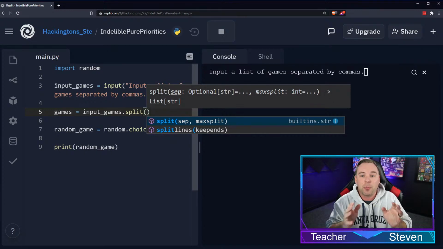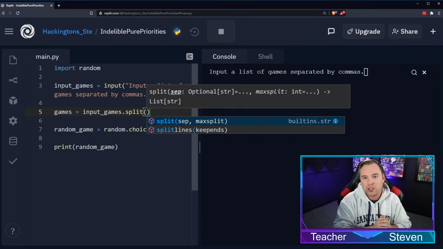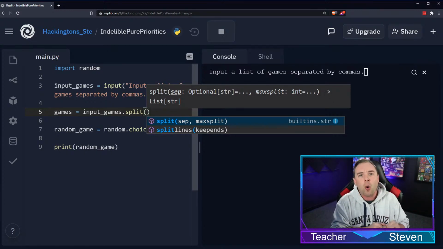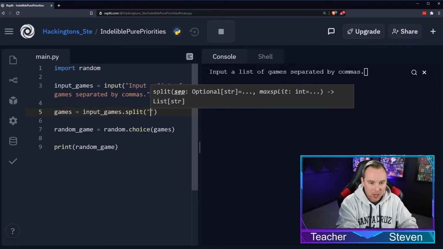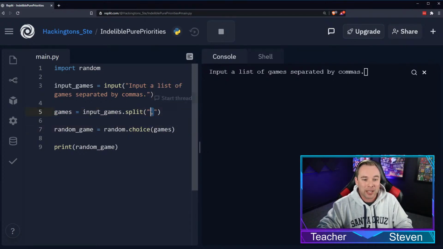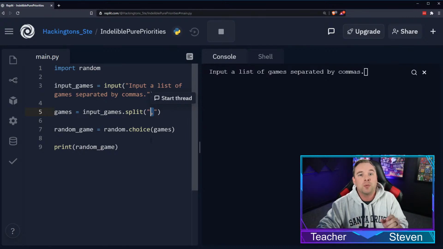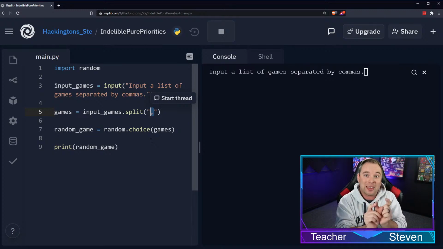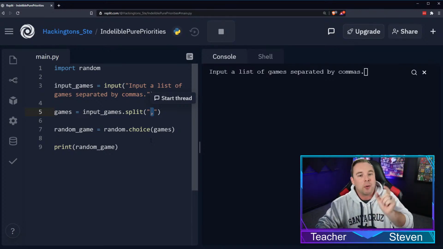So if we said separate your list by slashes, or by spaces, or by hashtags, any of those separators can be passed into the split function. So we can say comma. Now we're going to split each item after the comma, which means everything that comes before a comma is a unique thing that gets added to our list.